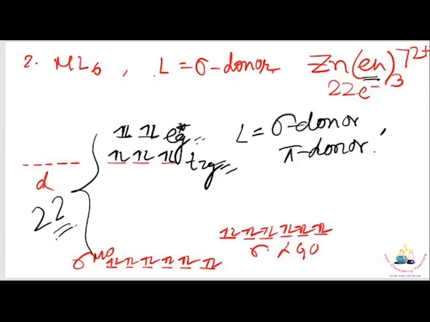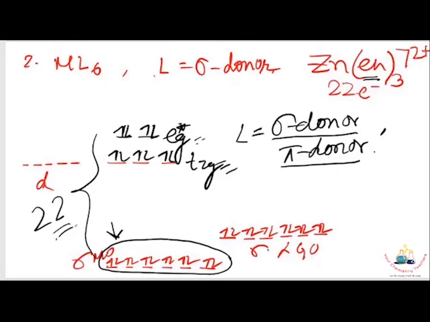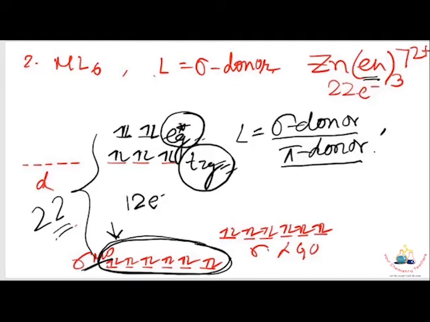So the stability of the complex comes only from filling up the bonding sigma molecular orbitals, and there are 6 bonding sigma molecular orbitals, which provide 12 electrons.